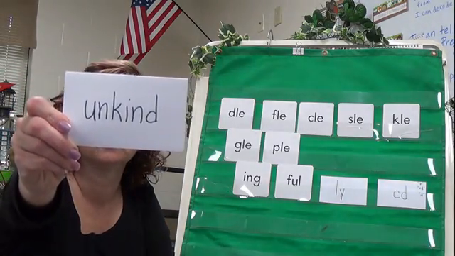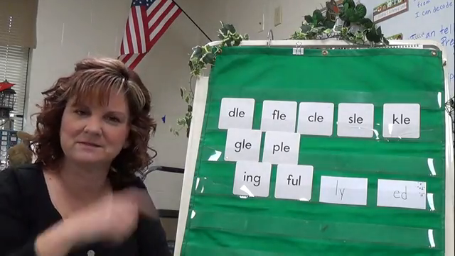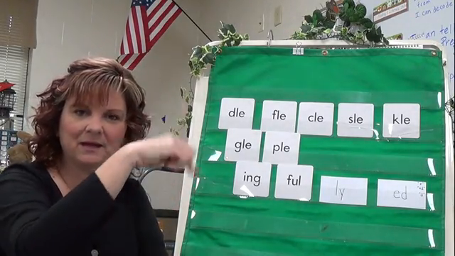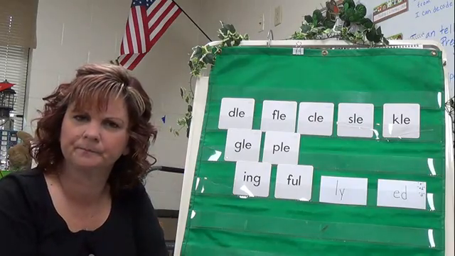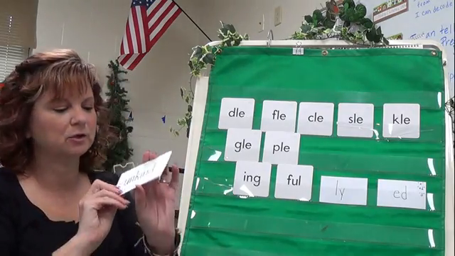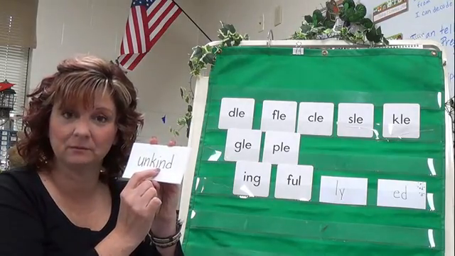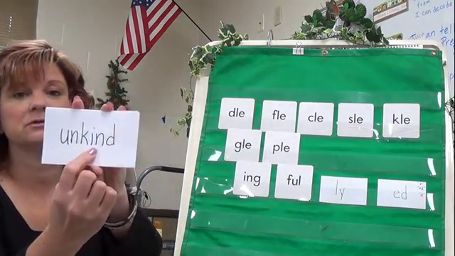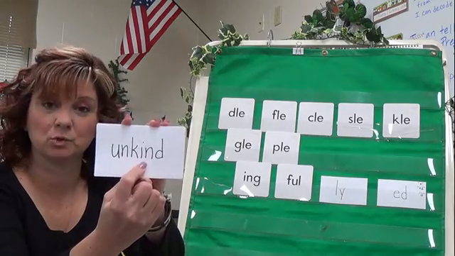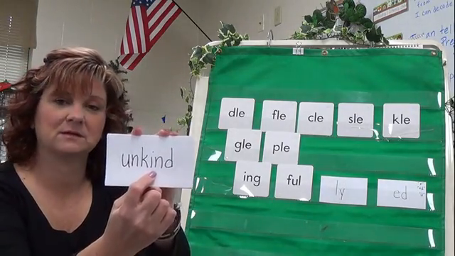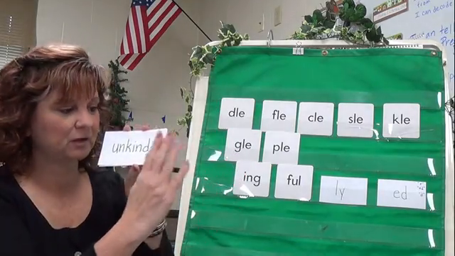Here's the first one. All right, you got it. Take a picture of it. I have to look at it too. All right, well, let's see. U-N-K-I-N-D. What's that word? Yeah, unkind. Now, you might have thought it was unkind because it has the in the middle, right? But remember, that's a good rule to learn too. If the vowel is not making any sense when you do the short sound, then you have to try the long sound sometimes.